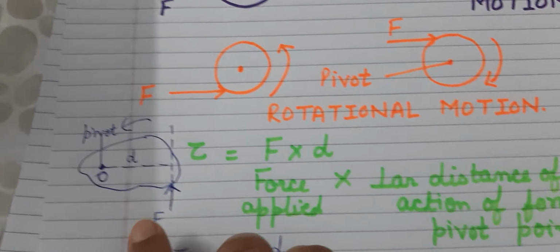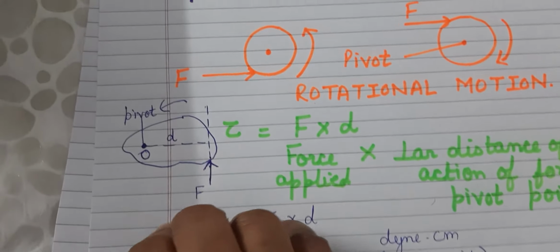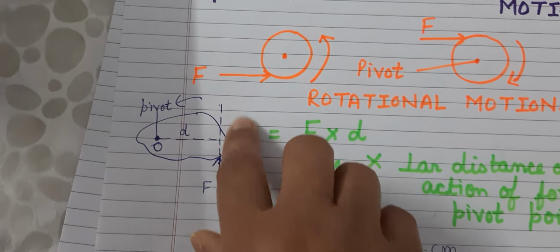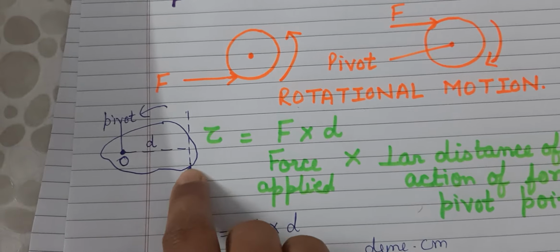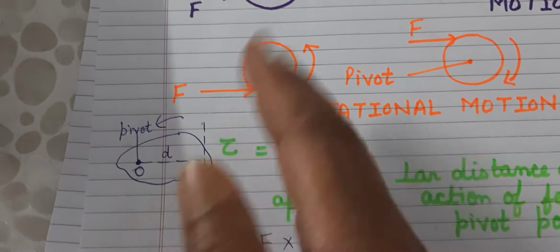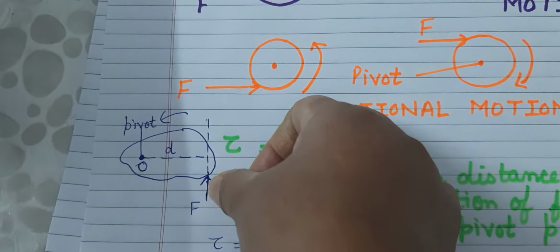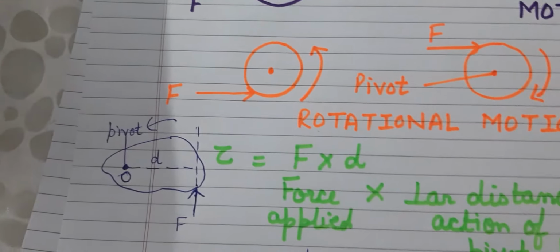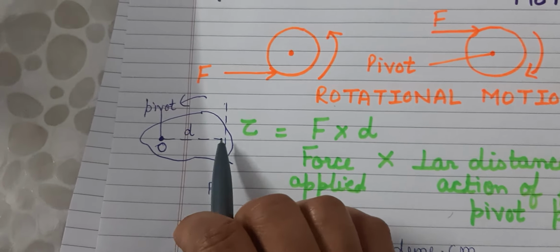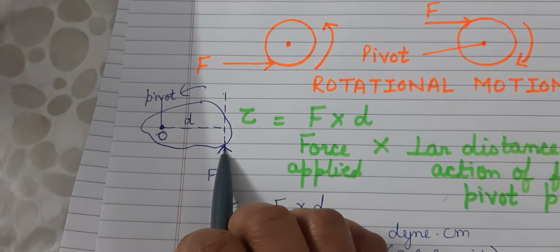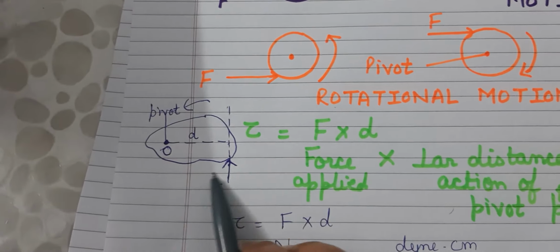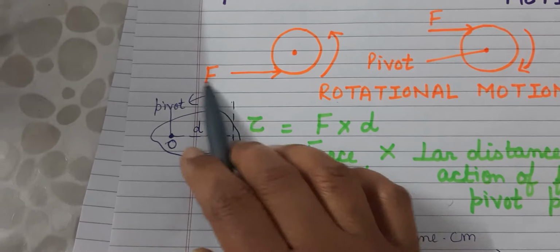Okay. Now here I have represented it with a diagram. I have drawn a pivoted body which is pivoted at point O, and you can see that I have shown this arrow. The force is being applied here. This is the line of action of the force, which I have shown with a dotted line. And this is the pivot point. When I apply a force at this point, you can see the body will show a rotational motion. Definitely it is going to rotate, right?